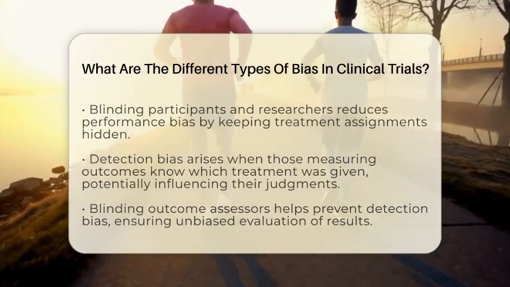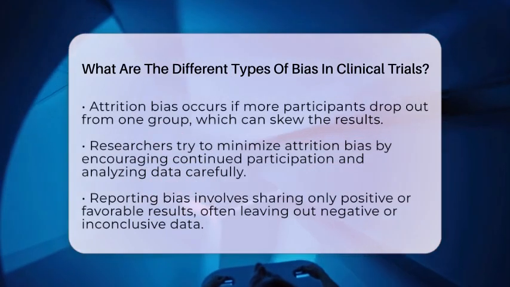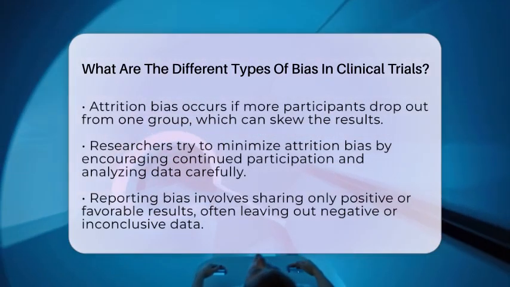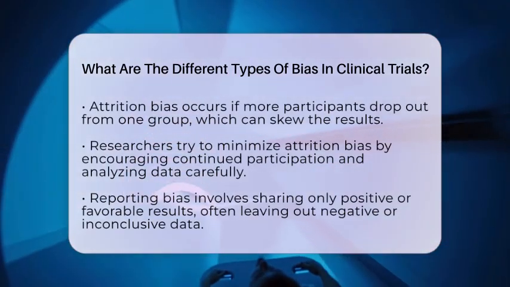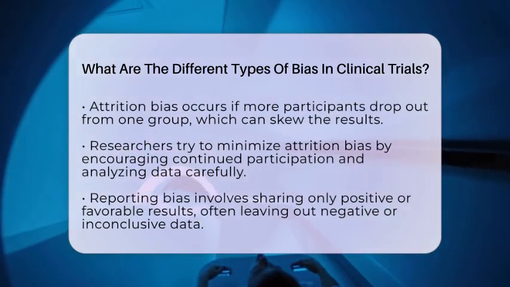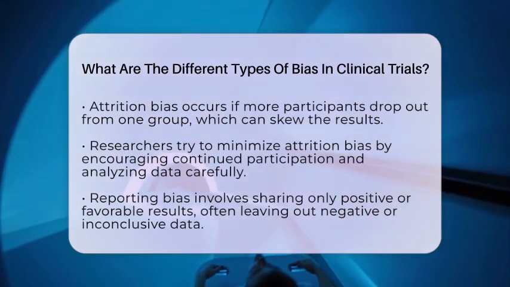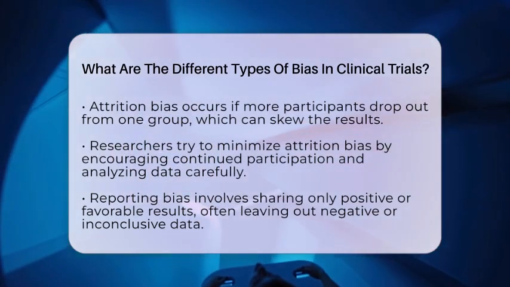Attrition bias involves participants dropping out of the trial. If more people leave one group than another, especially if they leave because of side effects or lack of improvement, the results can become misleading. Researchers try to minimize this by encouraging participants to stay and by analyzing the data carefully, even if some dropouts occur.